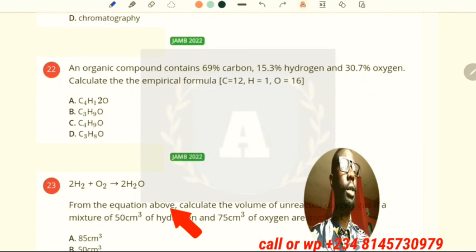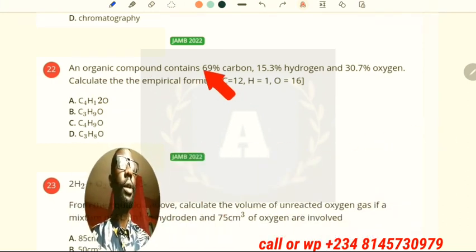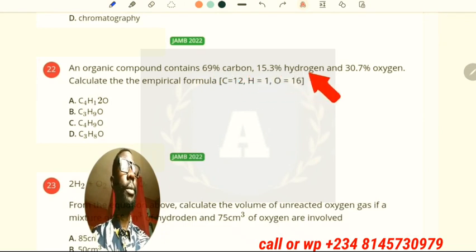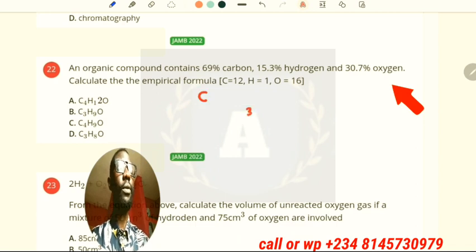What does the question say? It says an organic compound is 67% carbon, 15.3% hydrogen, and 30.7% oxygen. Calculate the empirical formula. Then we are given the masses of those elements.